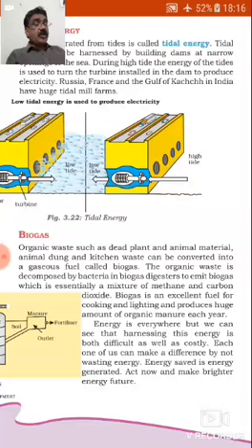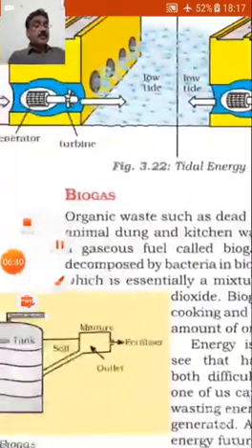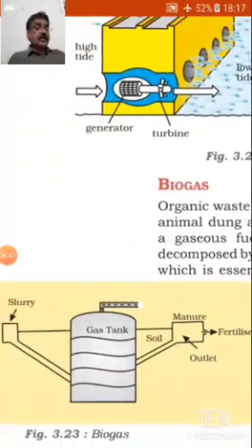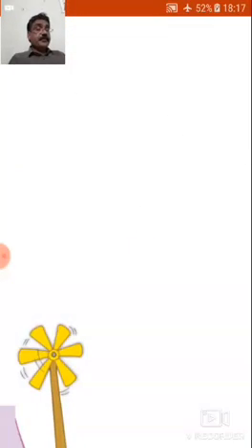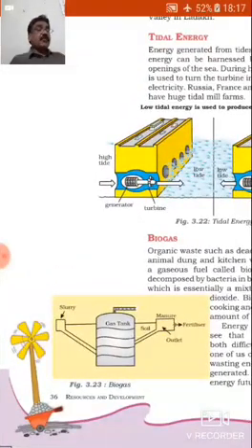Lastly, it is inexhaustible. We must conserve the conventional power resources as they are limited in nature. We must promote the use of alternative sources of power. See the figure 3.23, biogas. Please draw this figure and label it properly in your class.